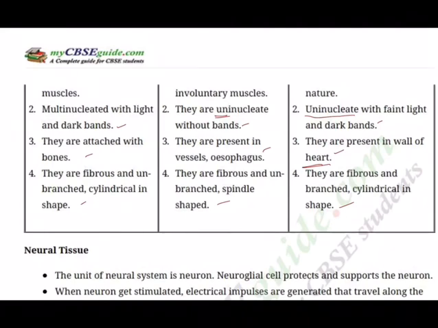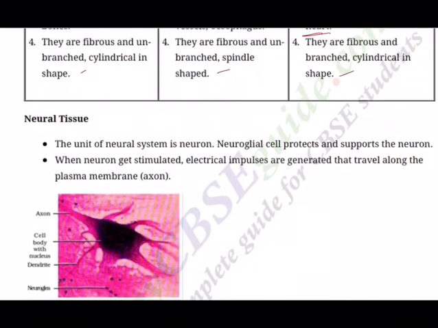The skeletal muscles are present in skeletal bones, for example, hands and legs, limbs. These muscles are found in body walls, tongue, and the beginning of the esophagus. And smooth muscles are found in the walls of internal organs such as blood vessels, stomach, and intestine. And cardiac, as the name suggests, they are present in the walls of the heart and in the walls of large veins like pulmonary veins, superior vena cava, where these veins enter the heart. This is the location. Hence, muscular tissue plays a very, very crucial role.